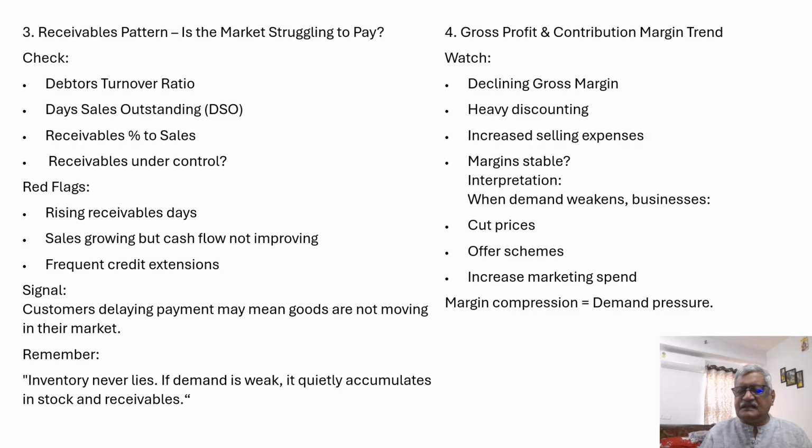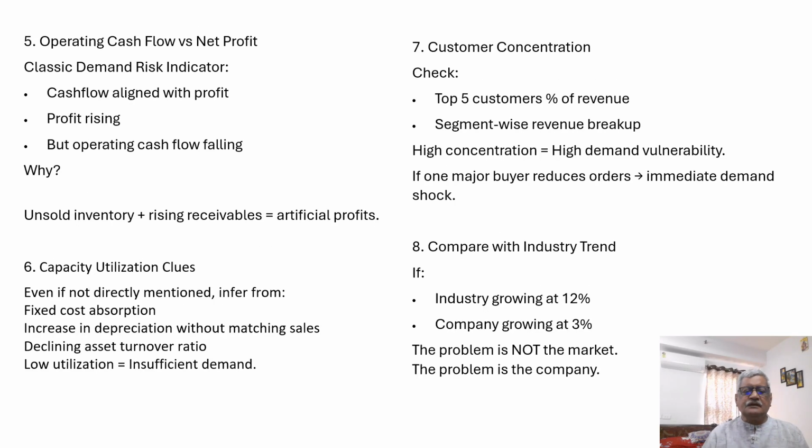Margin compression is equal to demand pressure. 5. Operating cash flow versus net profit. Classic demand risk indicator. Is cash flow aligned with profit? Profit rising, but operating cash flow falling. Why? Unsold inventory plus rising receivables is equal to artificial profits.